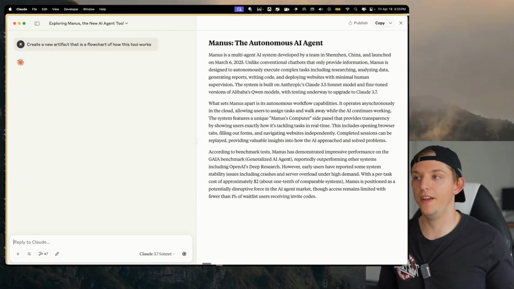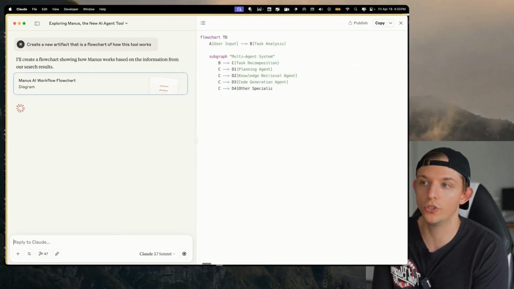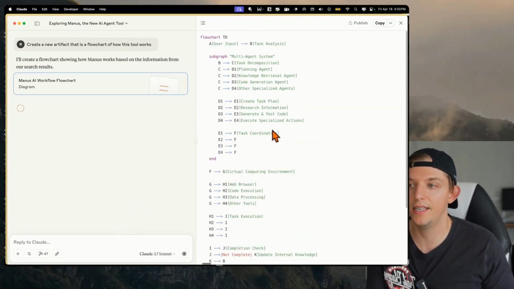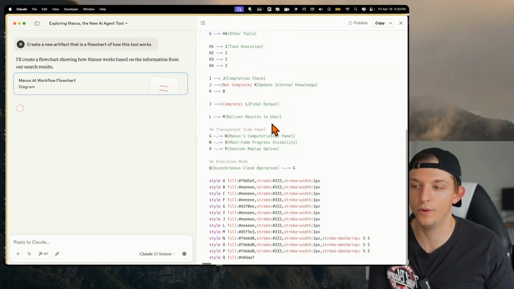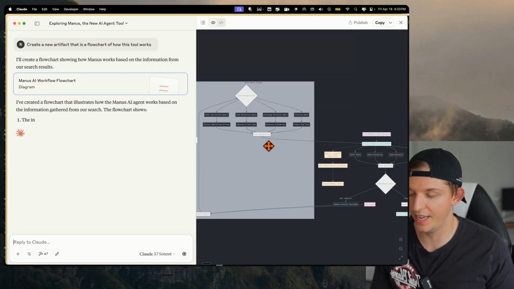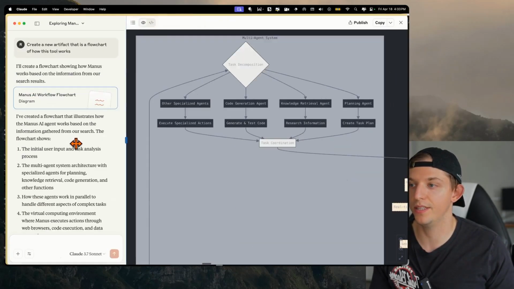And this is one of my favorite parts of Claude, it's really, really good at generating flowcharts in what's called Mermaid. So this is Mermaid syntax here. And it's just going to automatically convert, once it's done coding, into a full flowchart. And so we can see here, and so we can actually bring this over here.